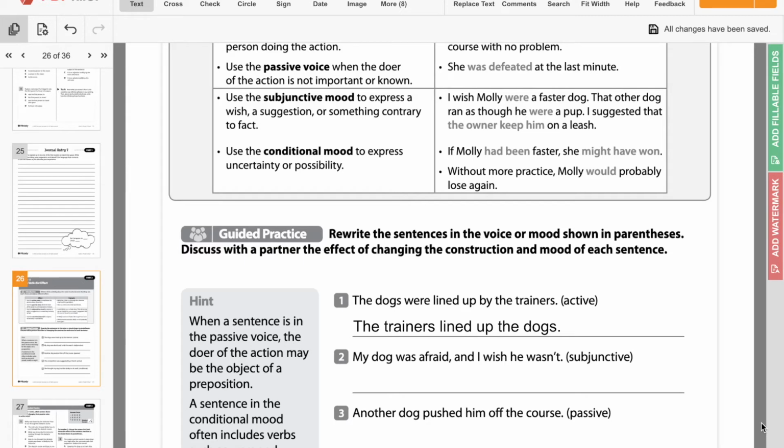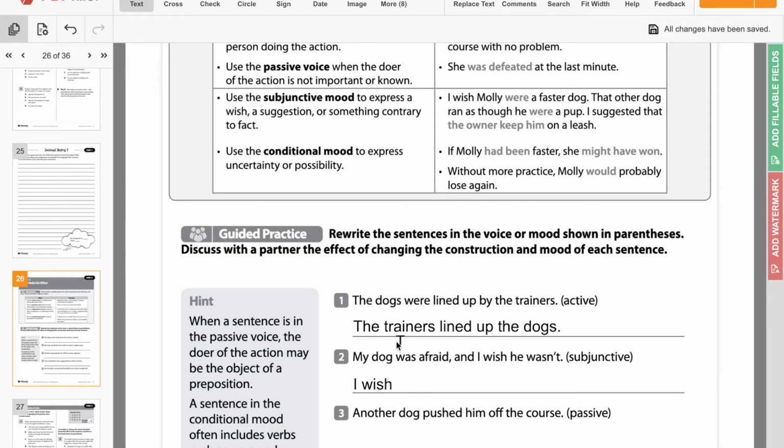Okay, my dog was afraid and I wish he wasn't. We need to change this to subjunctive. So, if we're wishing that he was doing something, well, if we look up here at the subjunctive example, I wish Molly were a faster dog. So we need to start with I wish. And then what does she wish that her dog was?